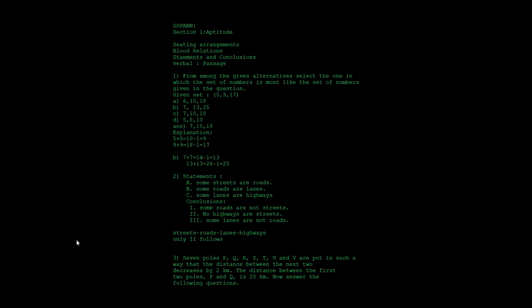There will be around 3 to 4 questions from sitting arrangements and 3 to 4 questions from blood relations, and the statements and conclusions. There will be statements and conclusions, and based on the options you need to write which conclusion follows the statements. The next thing is the passage: there will be again around 2 to 3 lengthy passages, and based on the questions given from the passage, you are going to choose the appropriate answer.